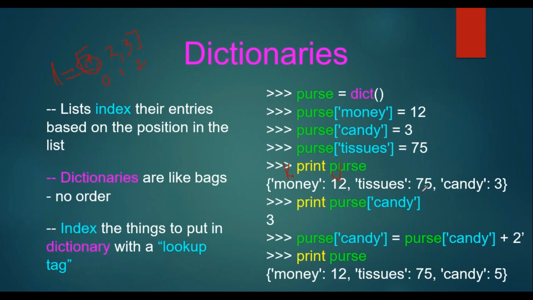Then comma, candy, colon, 75. See here, what I am saying is, dictionaries are like bags, there is no order. This is for list, which has order. Here, there is no order. Now, I can show you in the program.